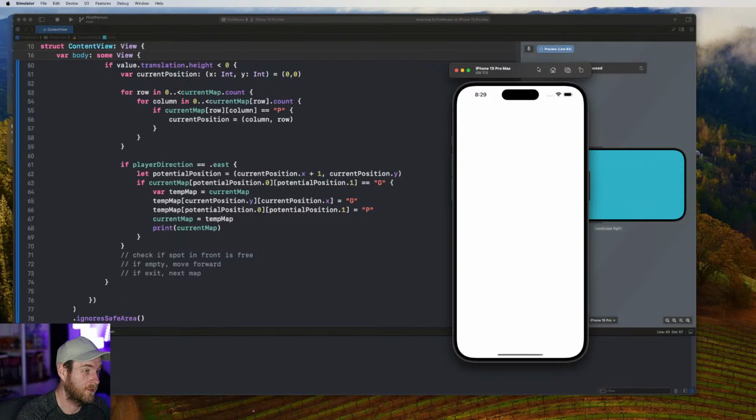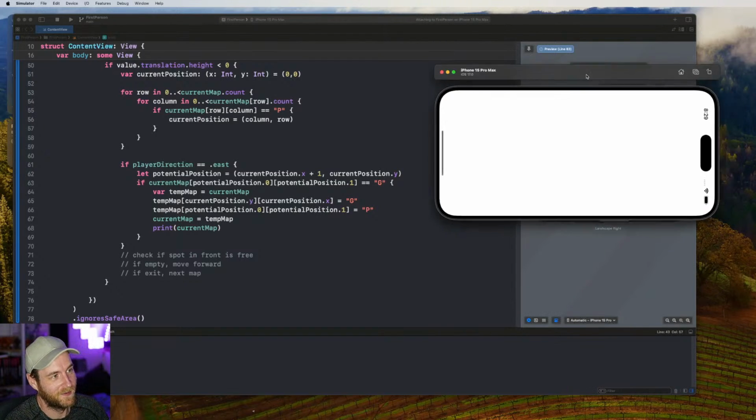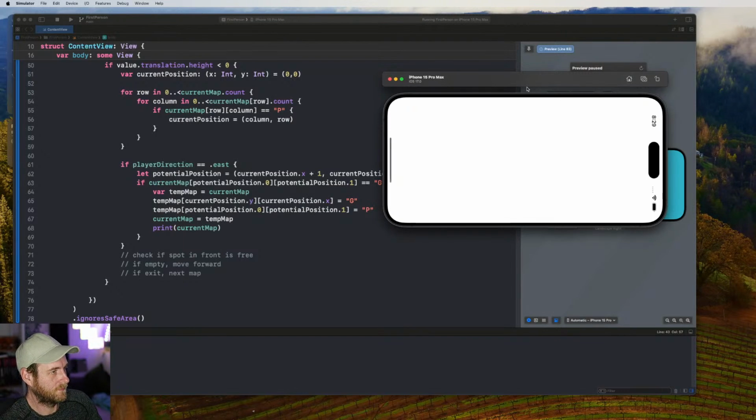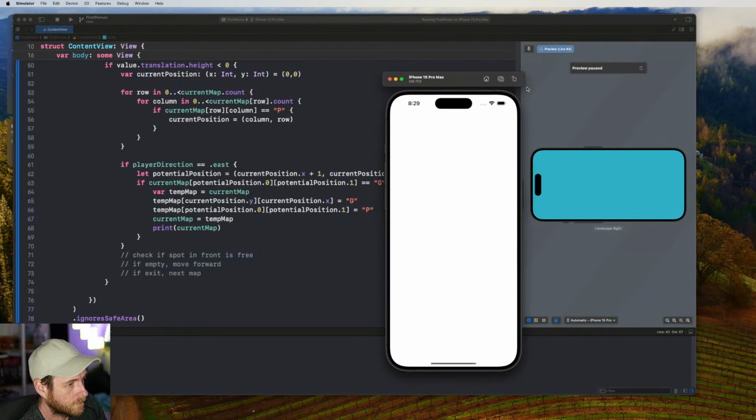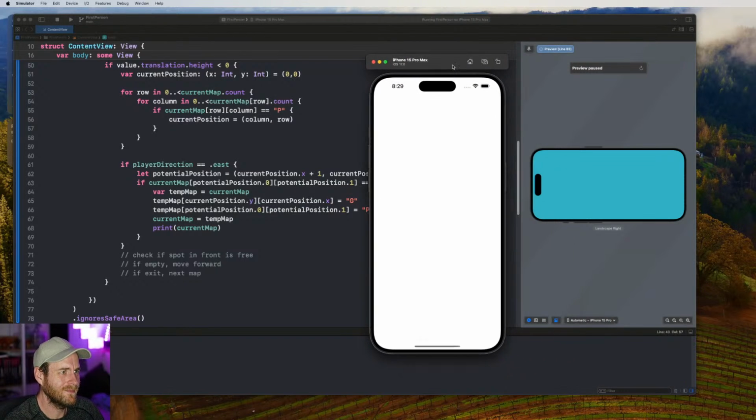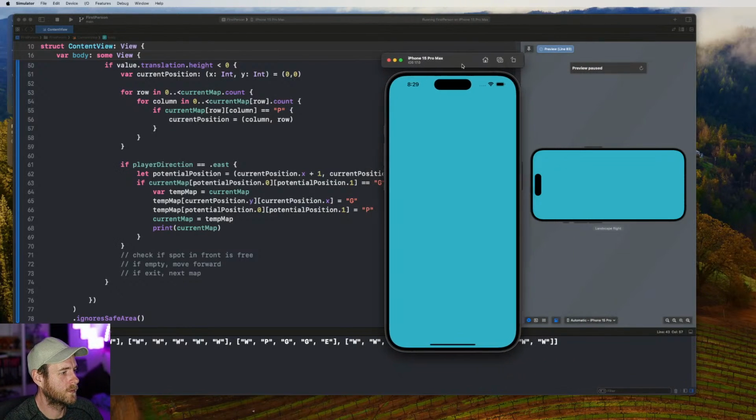Gosh, it's the simplest app ever and it's taking forever.